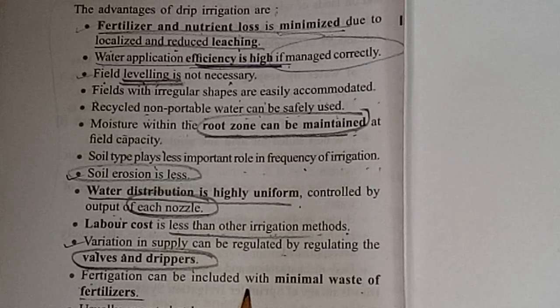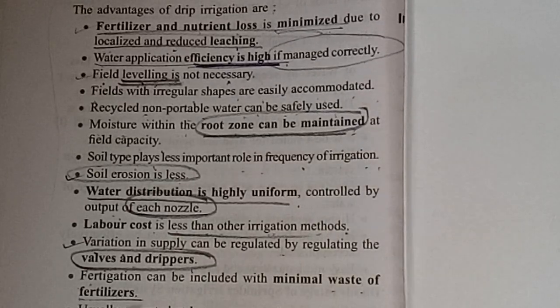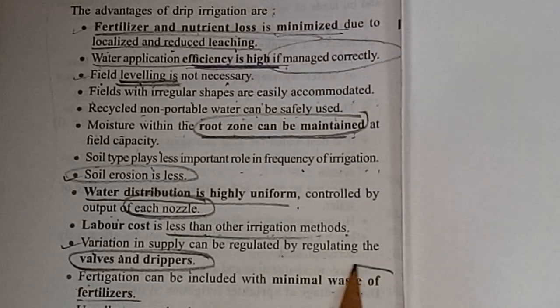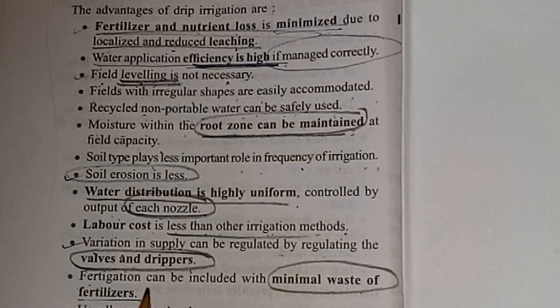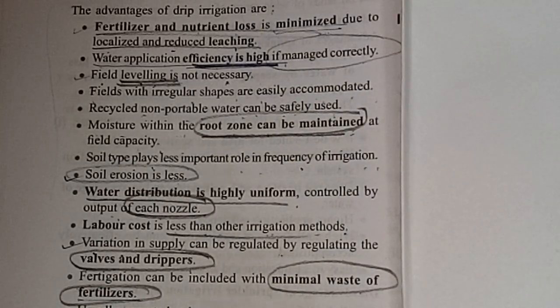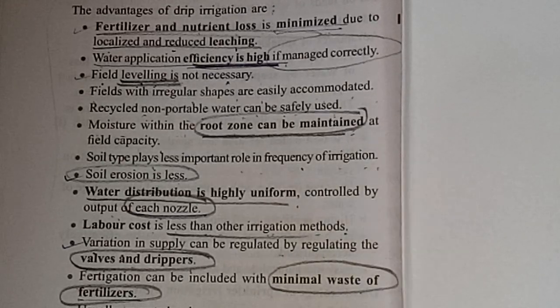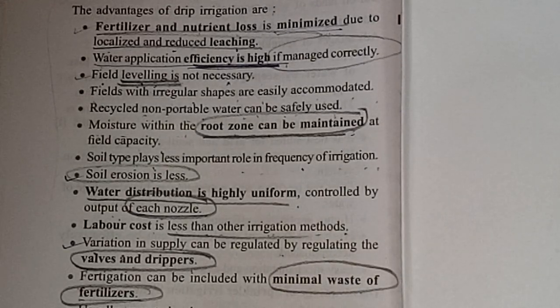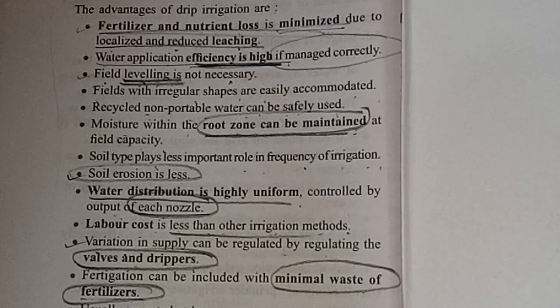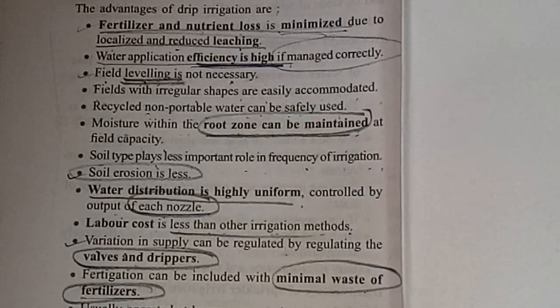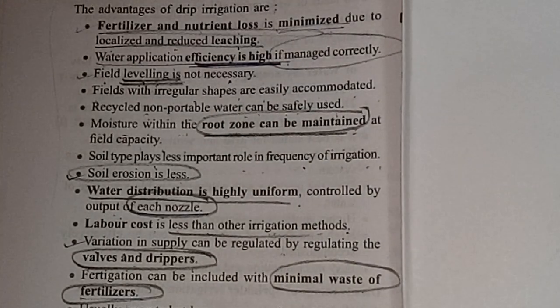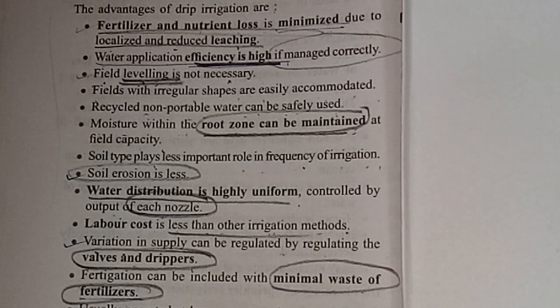Fertigation can be included with minimal waste of fertilizer. Drip irrigation is usually operated at a lower pressure than other types of pressurized irrigation, reducing energy cost. So these are the advantages of drip irrigation. It is very useful for farmers.